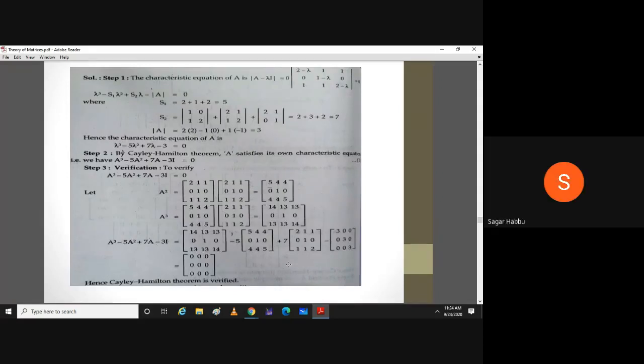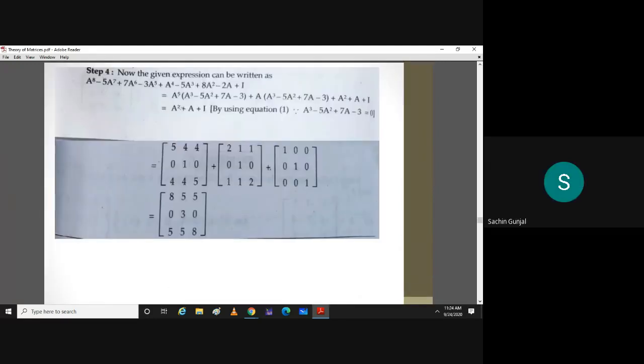No, sir. Okay. Can we go to the next part? Yes, sir. Now, we are given the expression A raised to 8 minus 5A raised to 7 plus 7A raised to 6 minus 3A raised to 5 plus A raised to 4 minus 5A cube plus 8A square minus 2A plus identity matrix.